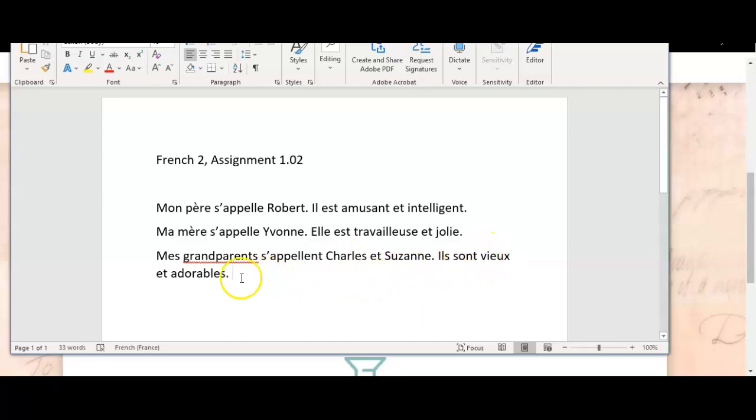Okay. So adorables, I have an S because the noun that I am describing is plural, grandparents, and vieux, this is the plural form of the adjective vieille, V-I-E-I-L, or vieux, masculine. It's irregular. So make sure you check out those irregular adjectives as well.